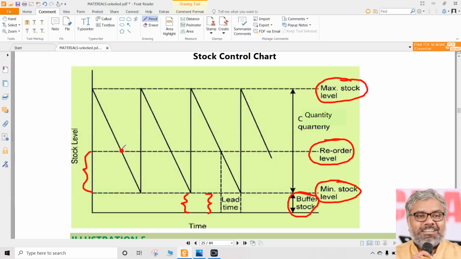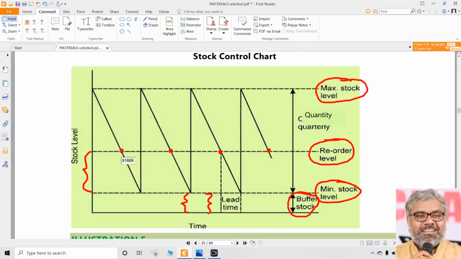Why is that? Because you placed an order when the stock reached here, or here, or here. These are all the places where orders are made. Whenever the stock reaches that level, orders are made. So these are the places. When the stock has reached the reorder level, a fresh order is made.